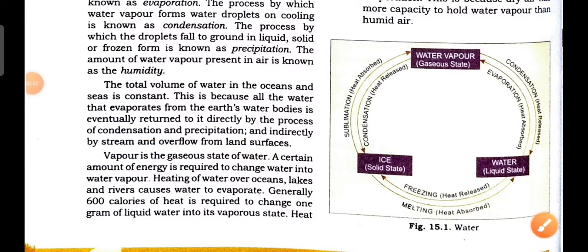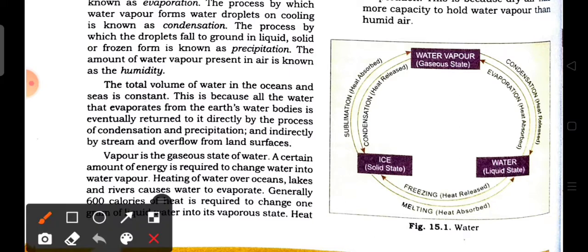So there is a cycle running in the atmosphere, in which the water goes into different states and returns to the earth's surface. Now we will discuss the water cycle.